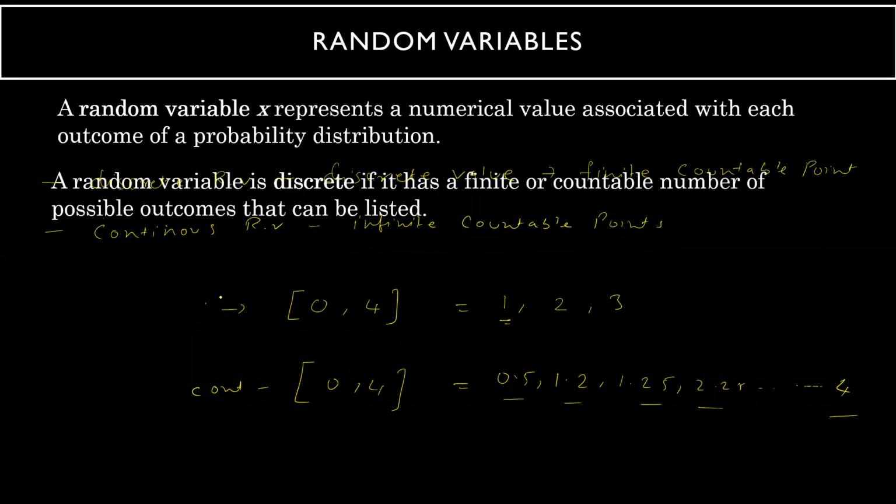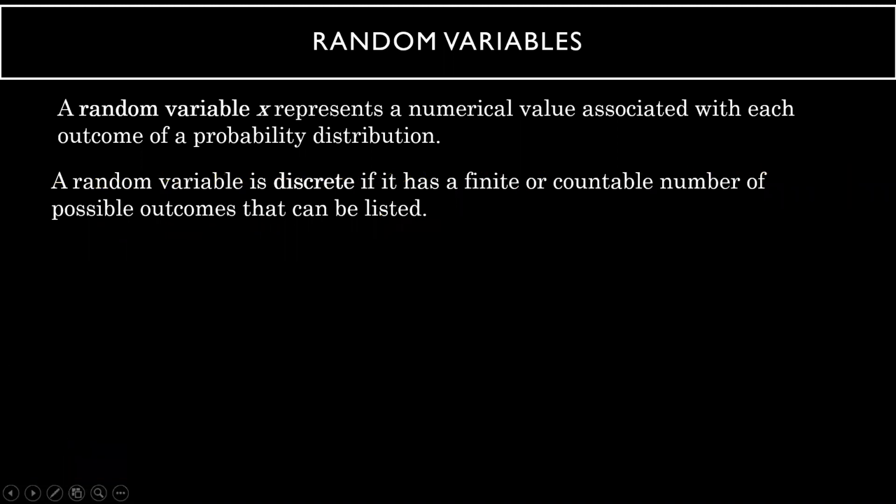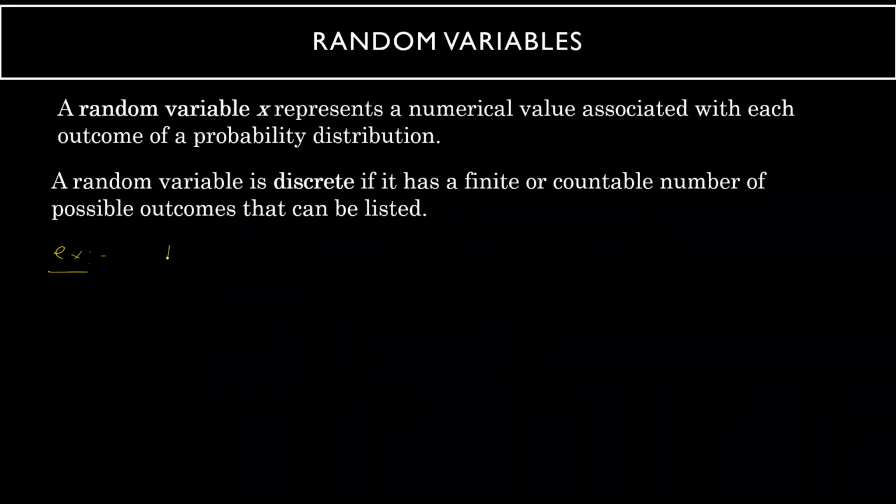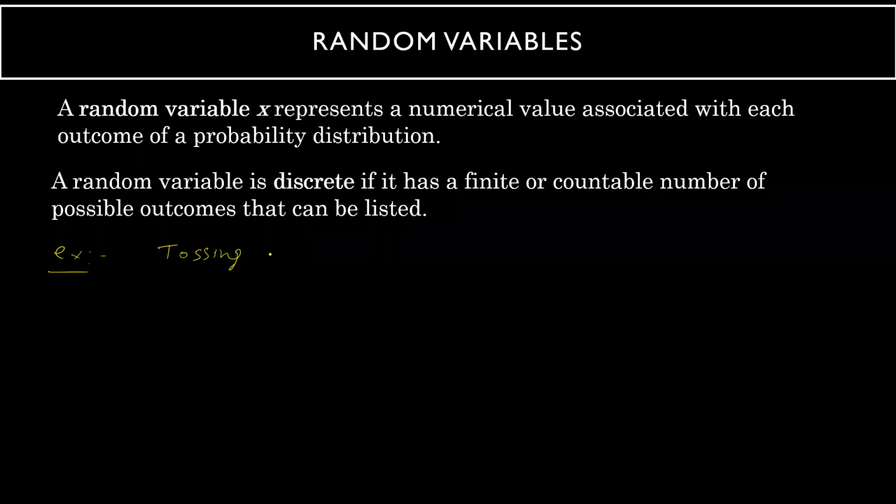So quickly, just look at the example which I've quoted here. A random variable is discrete if it has a finite or countable number of possible outcomes that can be listed. One example I can put is tossing of a coin. Very simple example because you have a finite outcome.